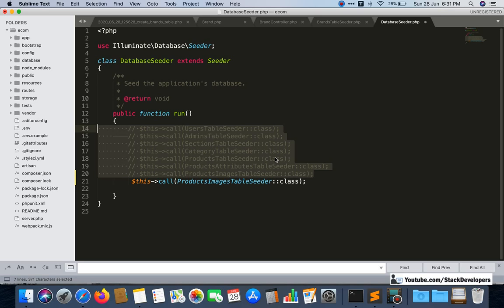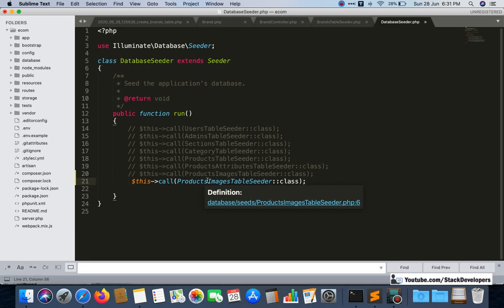Just the one in which you are going to make changes is required. If you want to create multiple seeders, like a seeder for this one also and this one also, then it is required, otherwise it is not required, you can remove it. So here I am going to give the brand seeder instead of the product image seeder. I am going to give the brands table seeder like this.